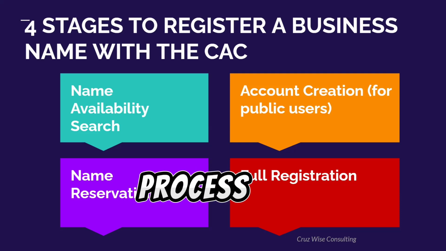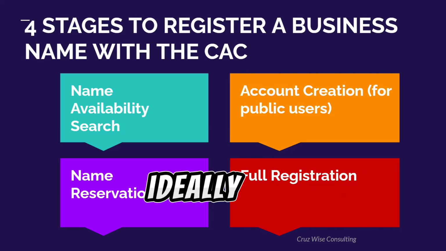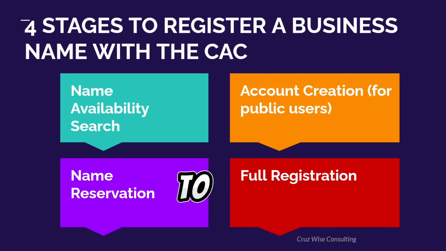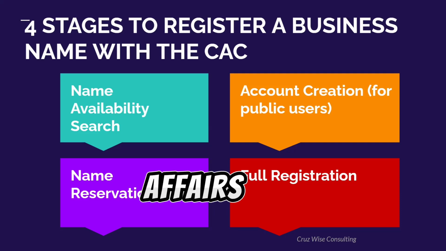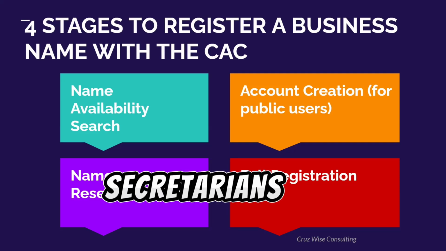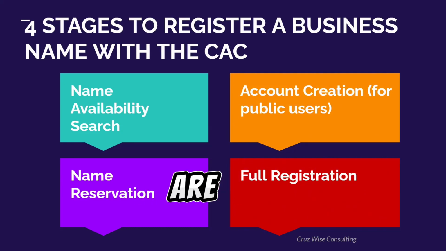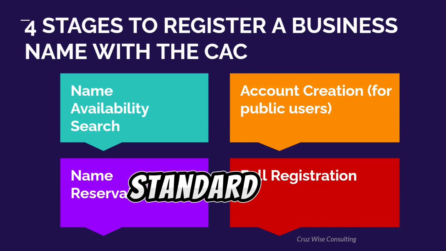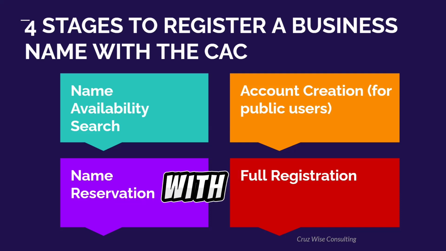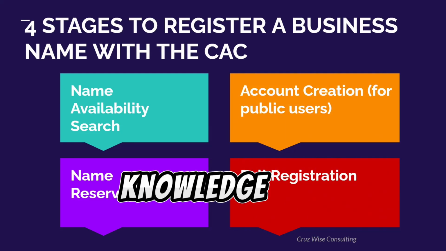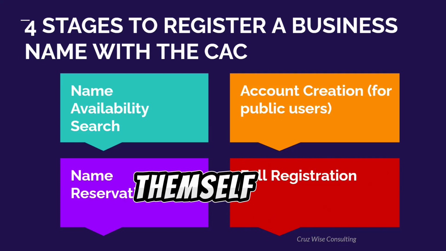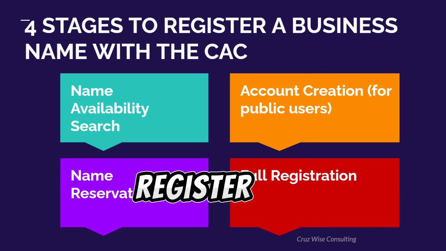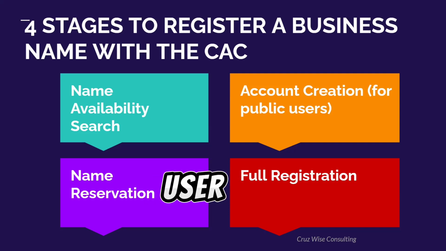And then the second process is account creation. Ideally, the only people that have the right to register businesses with the Corporate Affairs Commission based on standard are chartered accountants, chartered secretarians, and lawyers. Those are the 3 categories of people that have the right based on standard to register businesses with CAC. But then the CAC also gives room for anybody that has knowledge that wants to register for themselves or help people register. That's why there's a public user account.